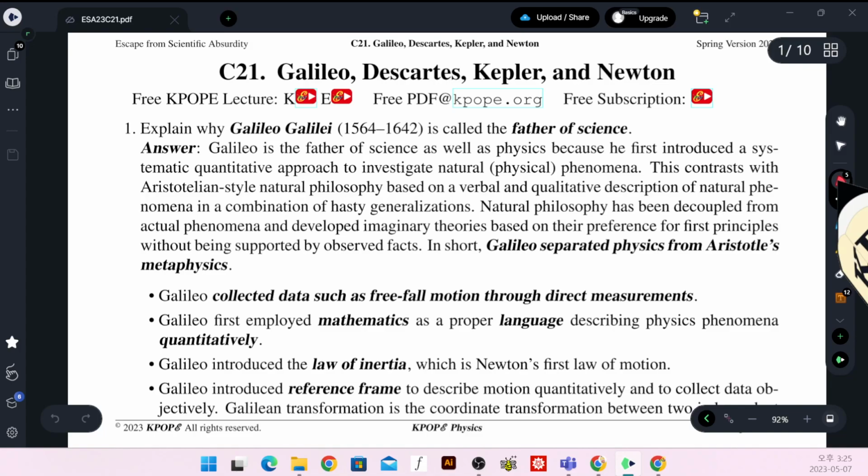Today we study C21, Galileo, Descartes, Kepler, and Newton.